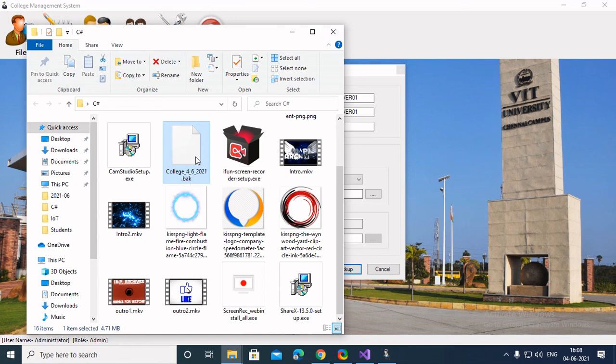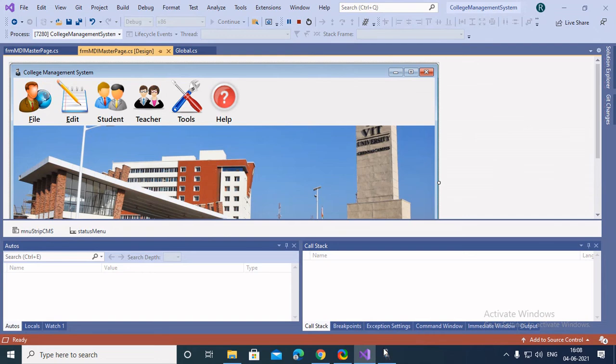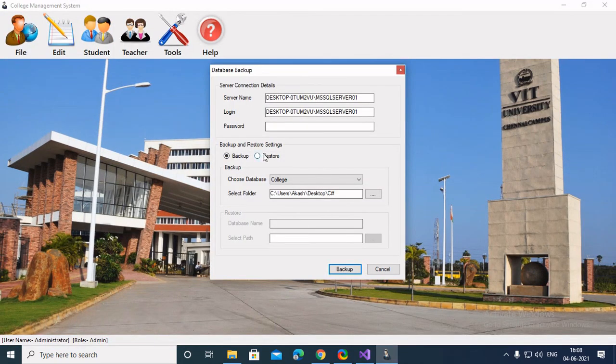With any SQL Management Studio, you could just copy this file into backup and restore it. You can restore it from here also, in this program. As you can see, the path is set for restoration. We can edit the database name, or we could just select the path.